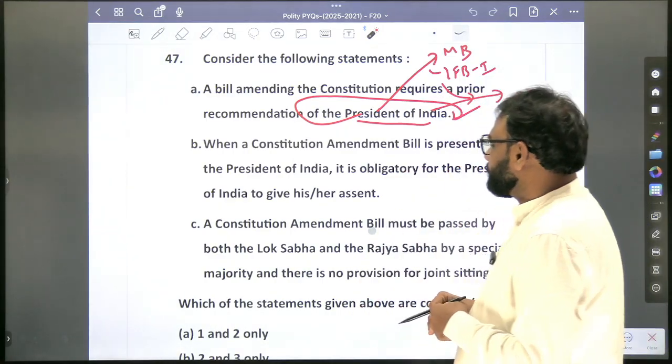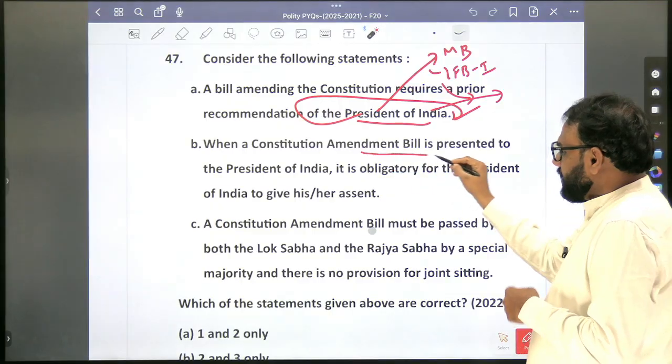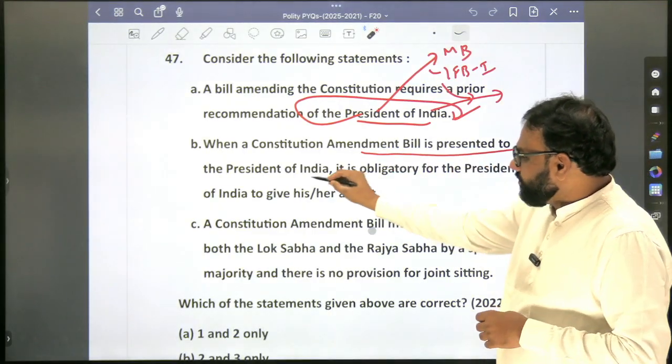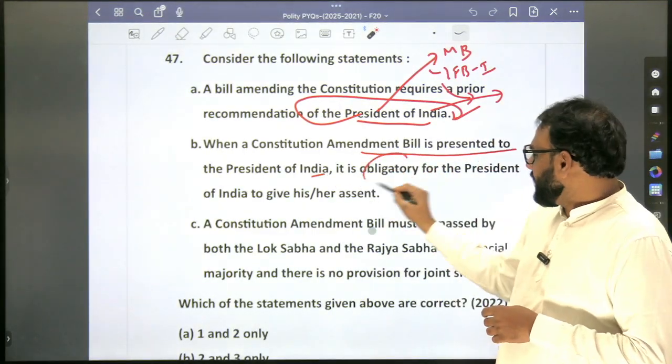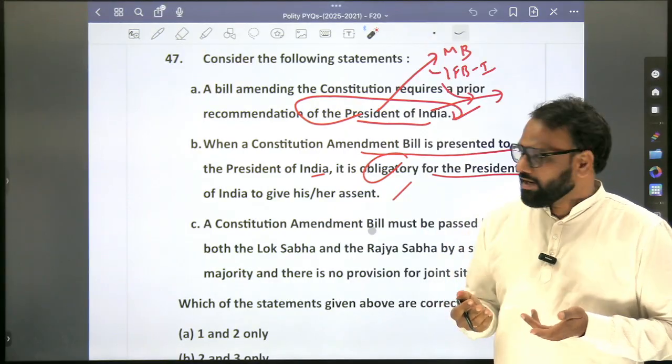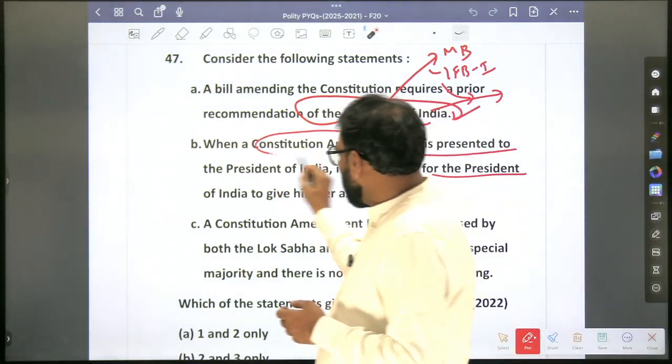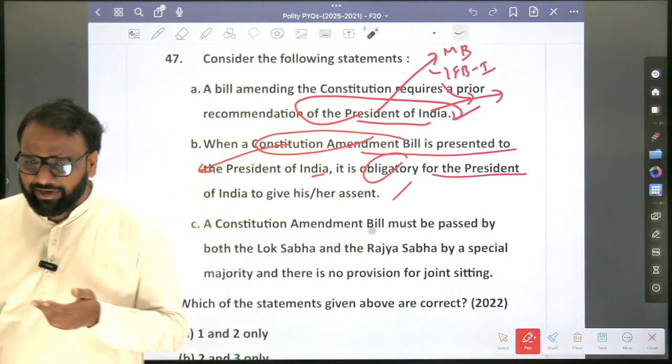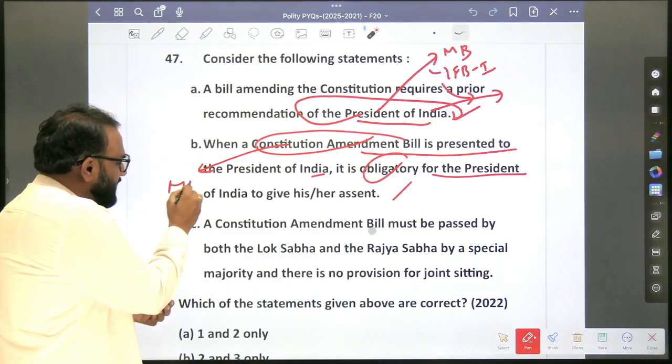Very important. When a constitutional amendment bill is presented to the President of India, it is obligatory for the President to give his or her assent. In the case of a constitutional amendment bill, it is obligatory. Now similarly, you will revise what happens in the case of a money bill, whether it is obligatory for the President.